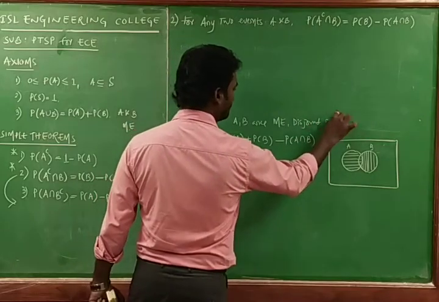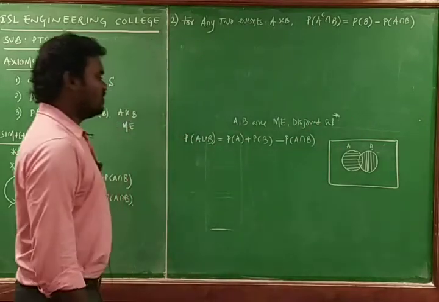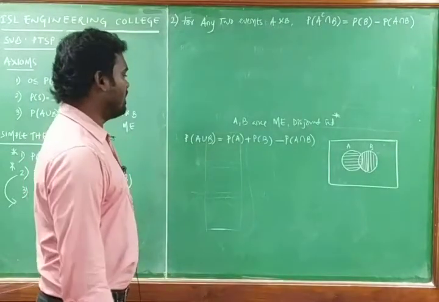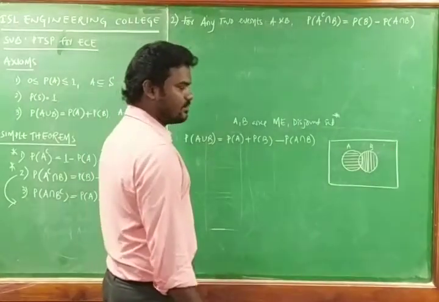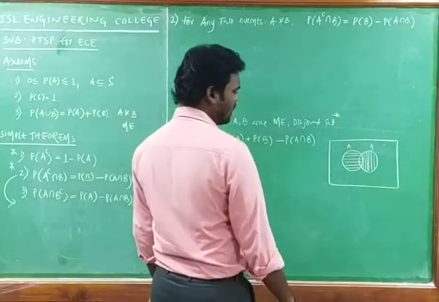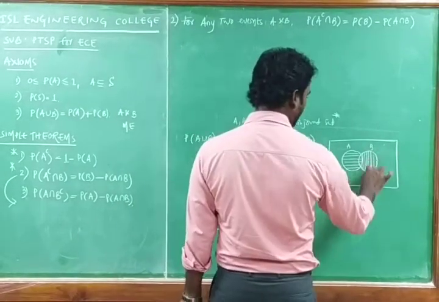You should remember this is a valid point. We should prove that probability of A union B is equal to probability of A plus probability of B minus probability of A intersection B.